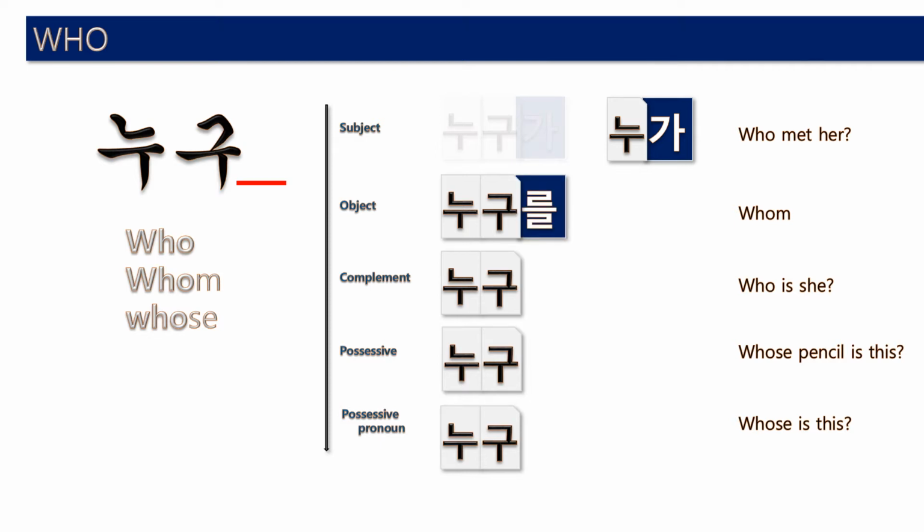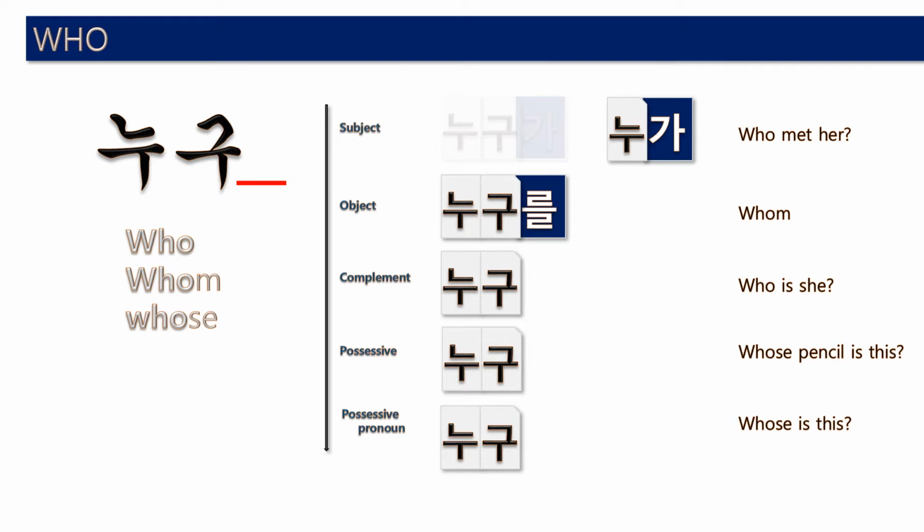So 누구를. Or in short form, 누굴 is also possible. Behind the 구 we can put ㄹ. So 누굴 or long form 누구를 만났어요. Whom did you meet? 누구를 만났어요.